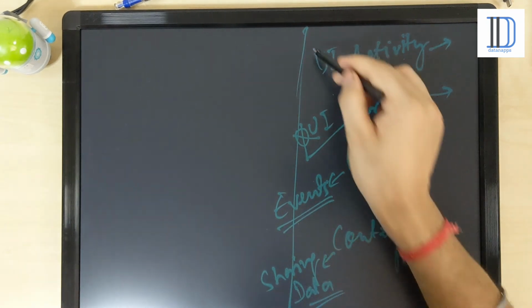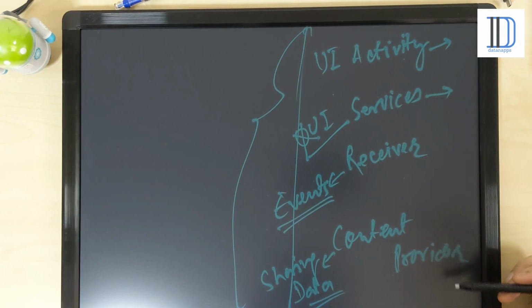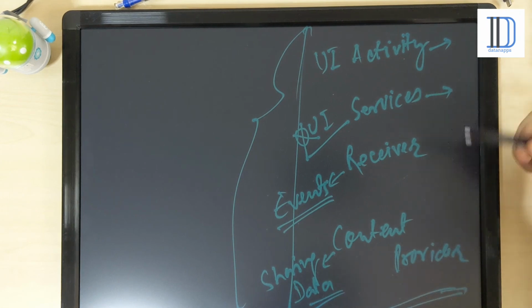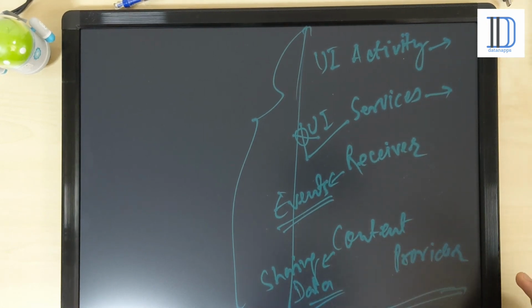So all this is the basic concept, the basic components and their own tasks, and the role of each of these components. You cannot imagine an application without one of them. So that's all about the Android components.